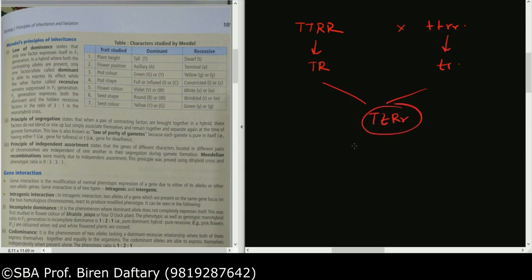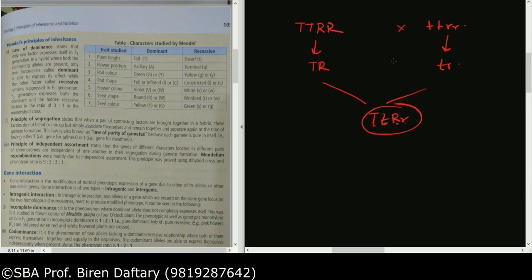Then when you go further, please make sure that you first of all know how to write the gametes of this individual. You take the first letter of this trait, then mix it with the first letter of the next trait, then first second, then second first, second second, so you get four gametes. This is going to be selfed, so again four gametes. So you know what is going to happen next.